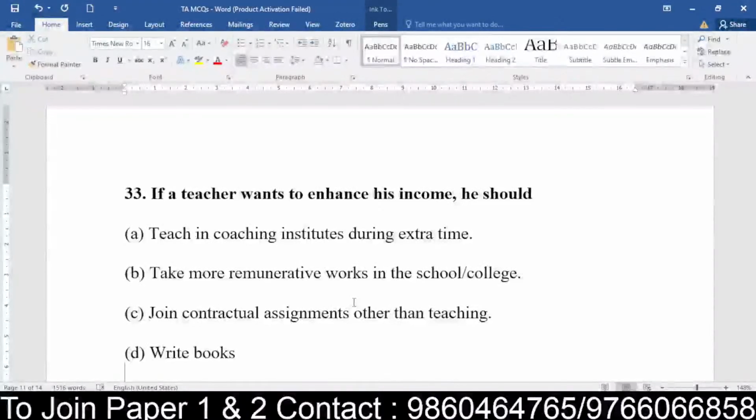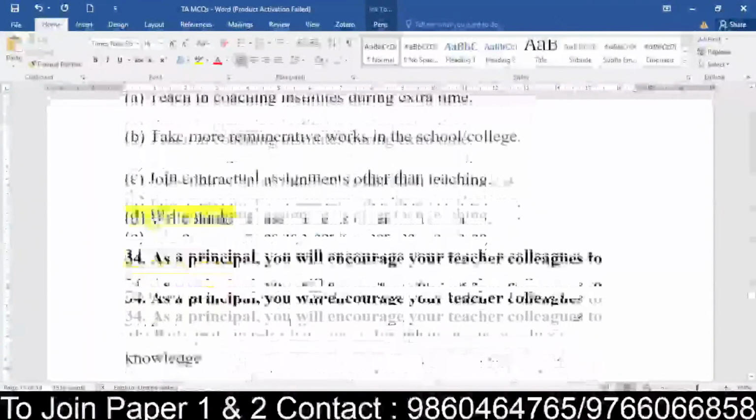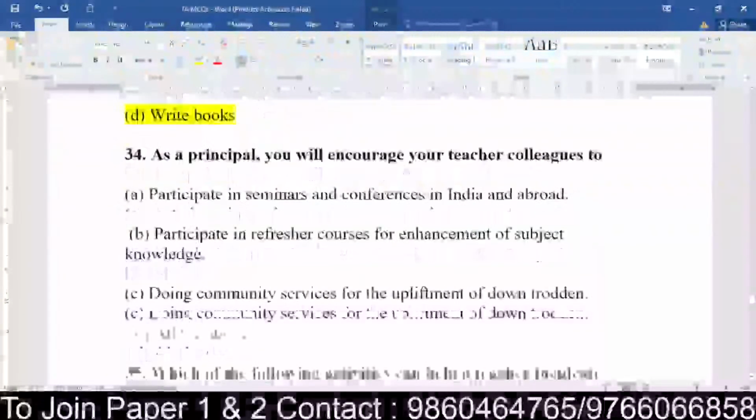In question number 33, in the given scenario, which skill of a teacher to earn extra income is more appropriate? The question is basically about appropriate or not appropriate. If a teacher wants to increase his income, he has to write books as a source of income. Very good. Many of you are doing very well today. Just keep yourself alert and answer the questions.